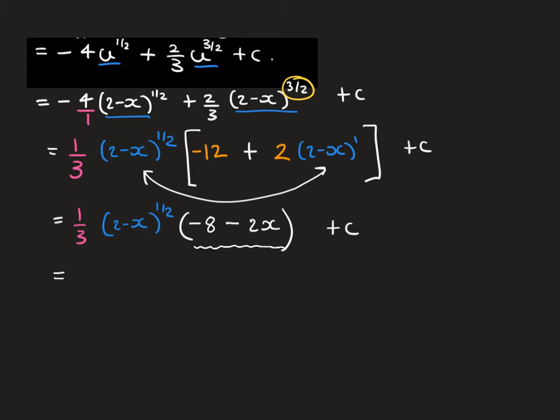So I've got negative 2/3, 2 minus x to the power of a half, and this part here, we've taken a factor of negative 2 out of this, so that leaves us with 4 plus x. And of course you can check by multiplying back that you get down to this result here. And then we've got plus c at the end.